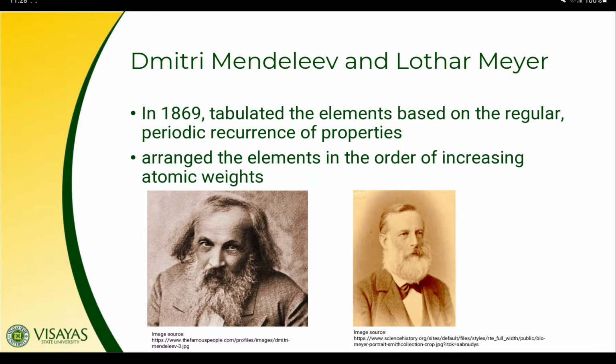In 1869, Russian chemist Dmitry Mendeleev and German chemist Lothar Meyer independently proposed a much more extensive tabulation of elements, which is based on their regular periodic recurrence of properties. So the elements are still arranged in the order of increasing atomic weights, though some gaps were left blank for the elements not discovered at that time.